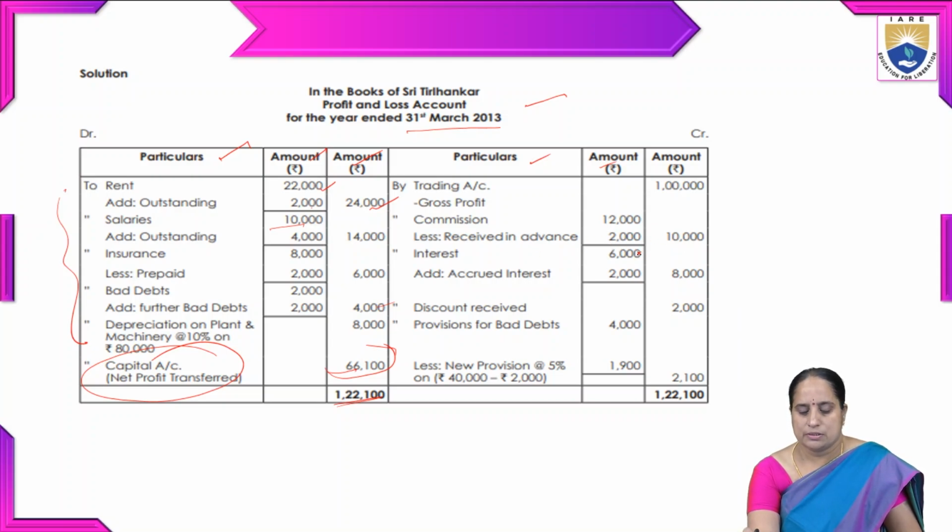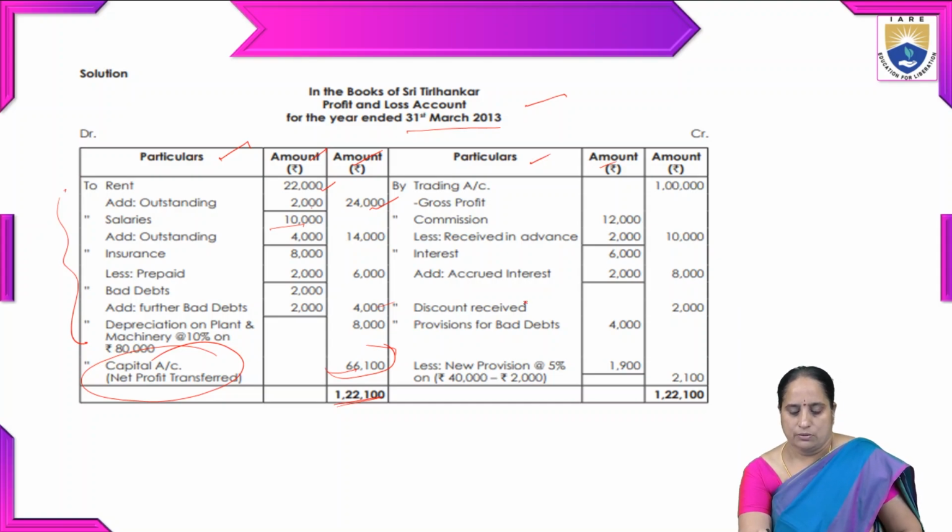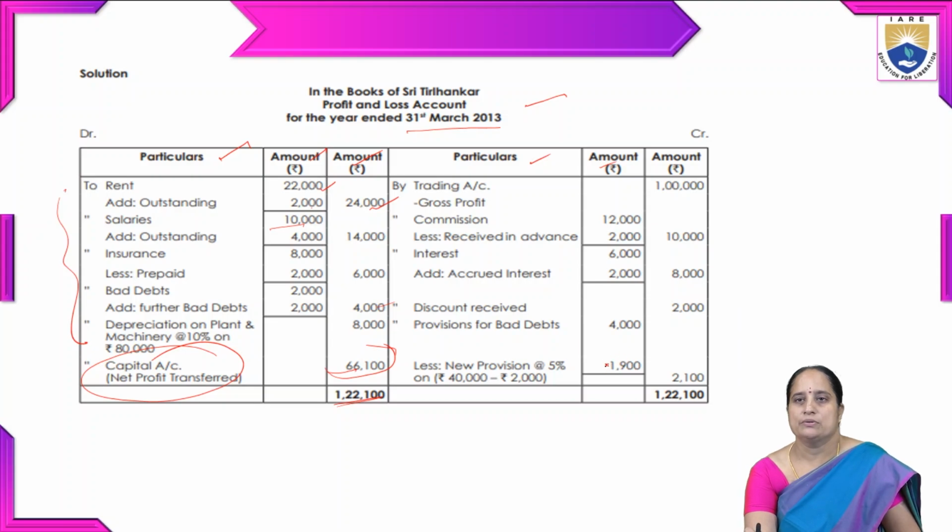Interest 6,000, for that we have to add accrued interest, so 6,000 plus 2,000, 8,000. And discount received, provision for bad debts 4,000. From that we have to subtract new provision at the rate of 5,000 on 40,000 minus 2,000. So you'll get here 1900. Then add these totals, we'll get 1,22,100.